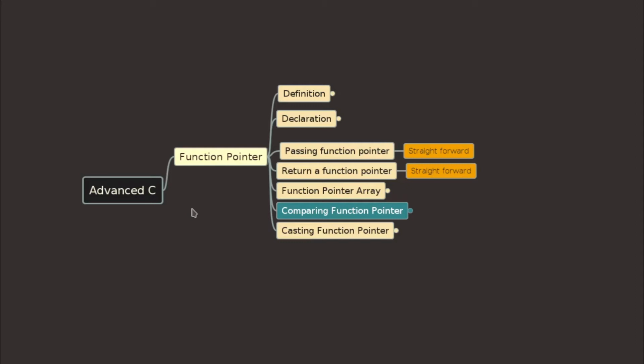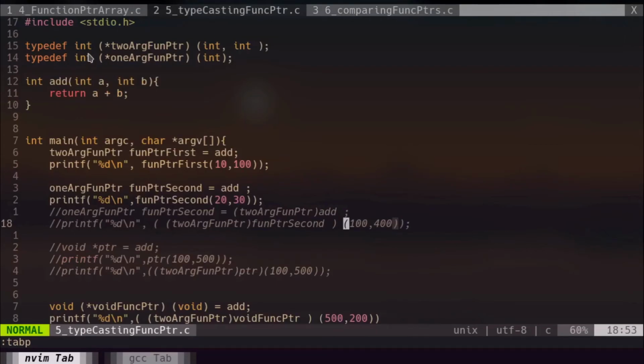Now let's take a look into the other section, casting a function pointer. Here you can see the code is again simple. I created two function pointers, one named 2argfuncptr, another named 1argfuncptr. 2argfuncptr is a function pointer which can hold the address of a function which takes two integers as parameters and returns an integer, while 1argfuncptr points to a function which takes only a single integer as its argument and returns an integer. And I declare this add function.